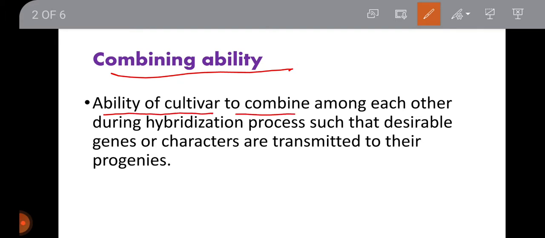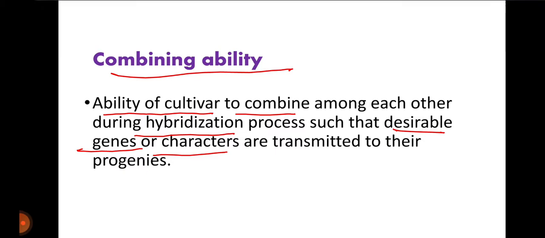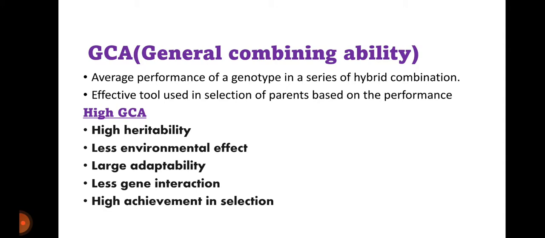Ability of a cultivar to combine with each other during the hybridization process such that desirable genes or characters are transmitted to their progenies. It is the capacity of an individual to transmit superior performance to its offspring. Now, general combining ability is the average performance of a genotype in a series of hybrid combinations.